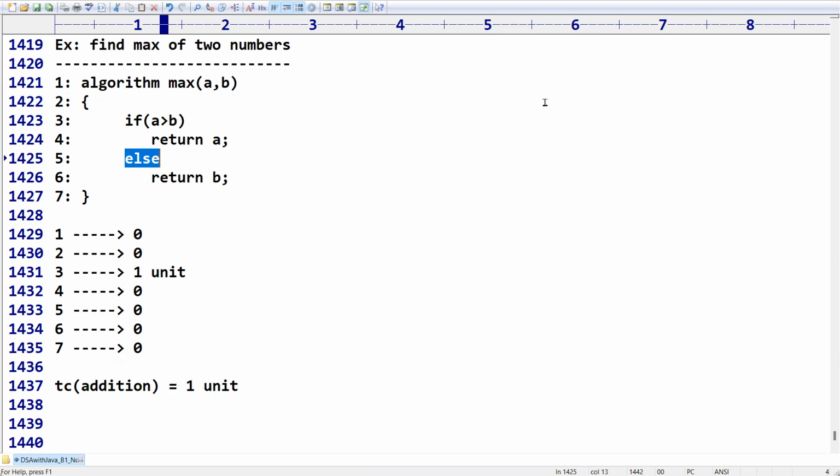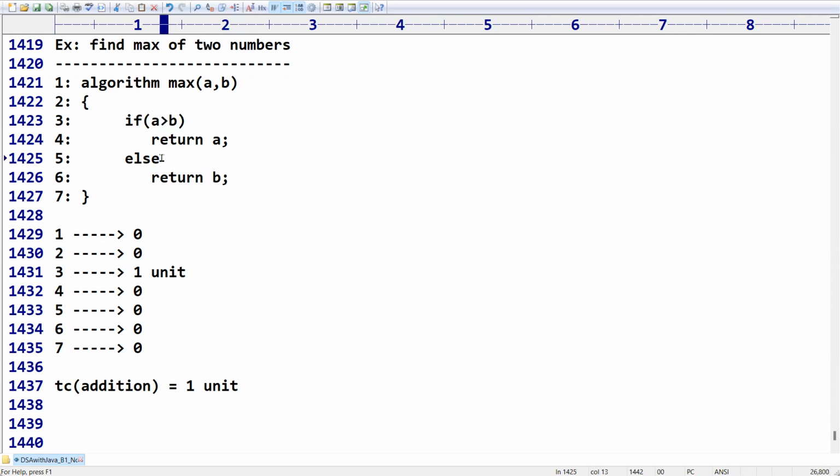Yes, and one more thing, sir. A majority of the people may have this kind of doubt in their mind. Strictly speaking, if you validate this condition, we will execute this statement, or else we are going to execute that statement, right? So among these two, any one statement is going to be executed. Even if you have multiple if conditions, like if A greater than B is there, else if A greater than B is there, sir, this one is going to be true or the second condition is going to be true.